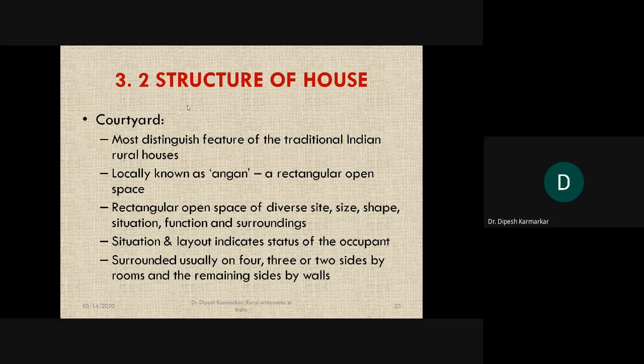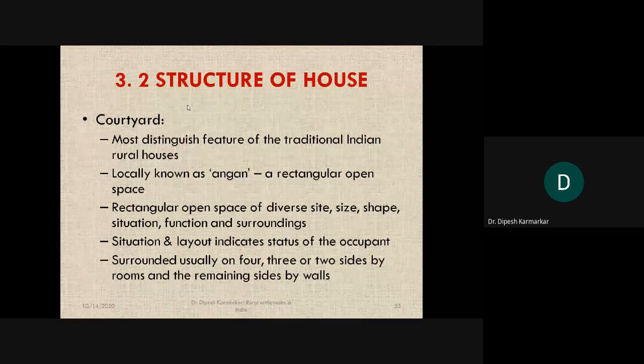Now it is not necessarily a rectangular space, but in some books it is written like that. You need not write that, but remember that it can be square, it can be rectangular, depending upon multiple factors. But the courtyard is a very distinguishing feature of a traditional Indian rural house, and in most of the regions you will find this particular element in the structure of the house.